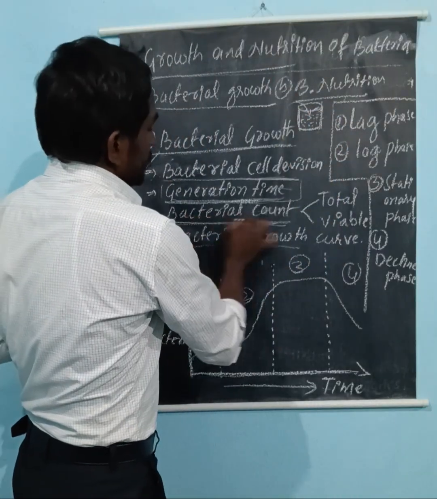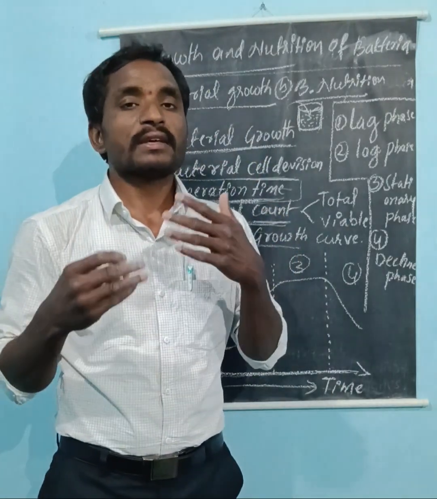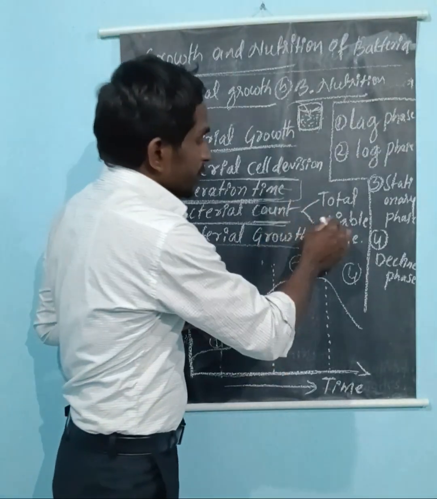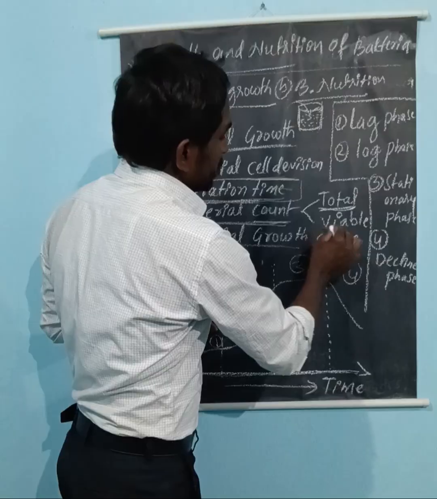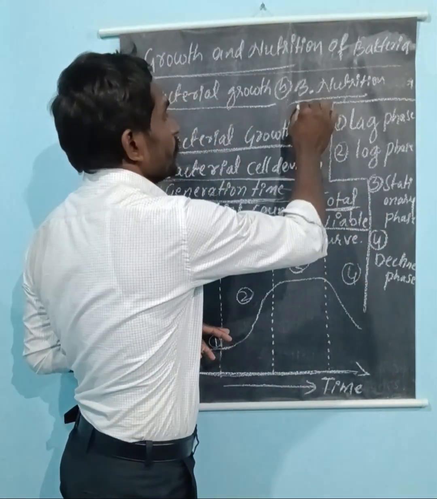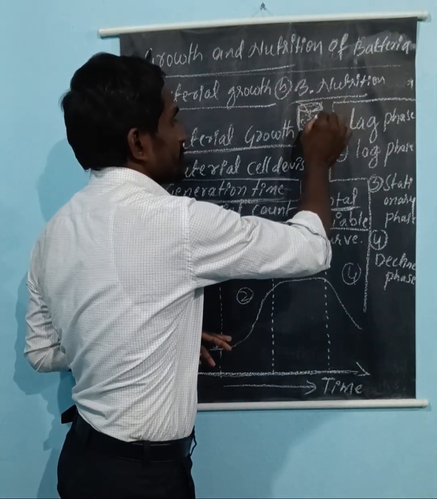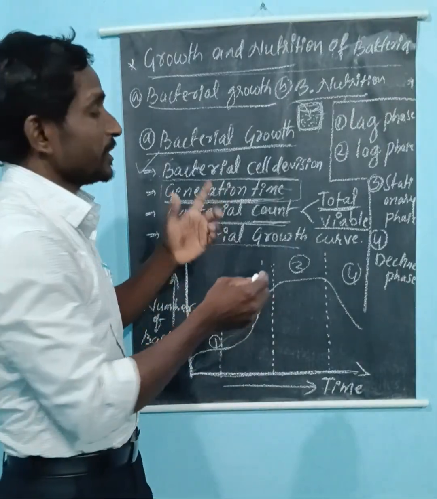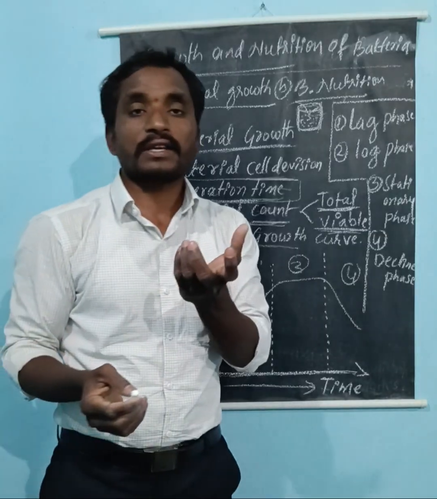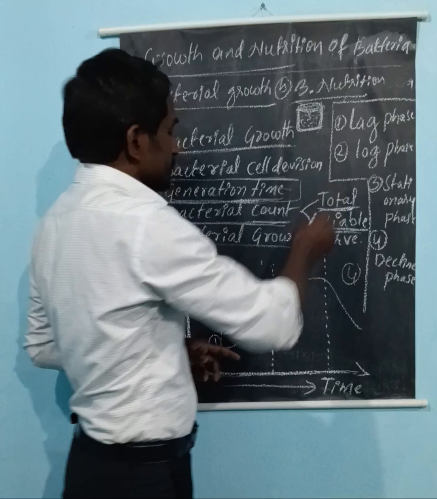Here the bacterial count includes whole numbers, whether dead bacteria as well as live bacteria. In that, there is the total cell count as well as the viable cell count. The total cell count is nothing but the number of bacteria living in a particular, specific culture media. The viable count is nothing but the number of living bacteria in a particular specimen, particular culture media. So that is what we call cell count.